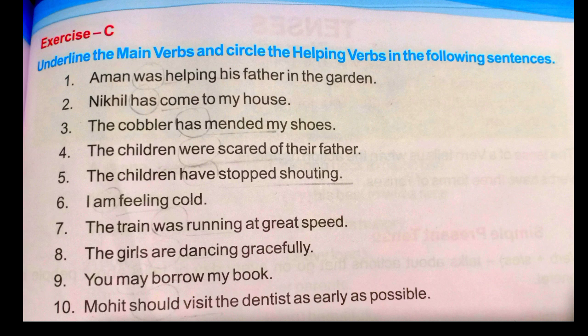Next one, I am feeling cold. Am is the helping verb and main verb is feeling. Next one, the train was running at great speed. Was helping verb and running is the main verb. Next, the girls are dancing gracefully. Are helping verb, dancing, main verb.